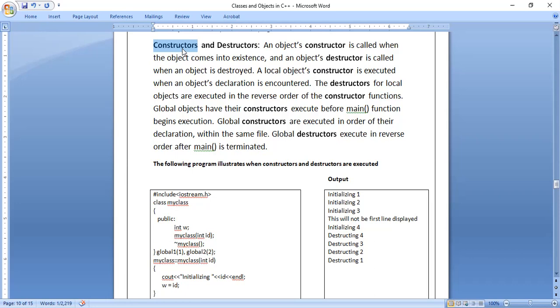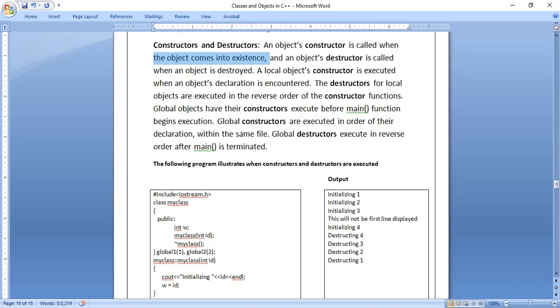And the next thing: when is it called? Called means when it will work. An object's constructor is called means the constructor is working. Calling is nothing but working. A function call makes the function work. So constructor is called means the constructor starts working, when the object comes into existence. Object comes into existence means the object is created. Generally, we create the object in the main function.